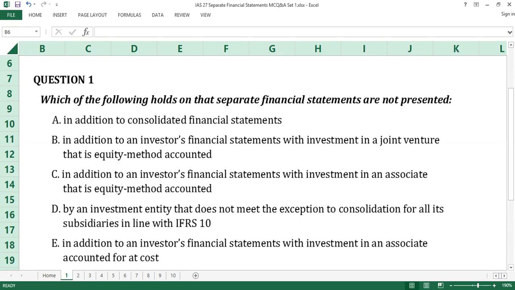A, in addition to consolidated financial statements. B, in addition to an investor's financial statements with investment in a joint venture that is equity method accounted. C, in addition to an investor's financial statements with investment in an associate that is equity method accounted. D, by an investment entity that does not meet the exception to consolidation for all its subsidiaries in line with IFRS 10. E, in addition to an investor's financial statements with investment in an associate accounted for at cost. Time counts.